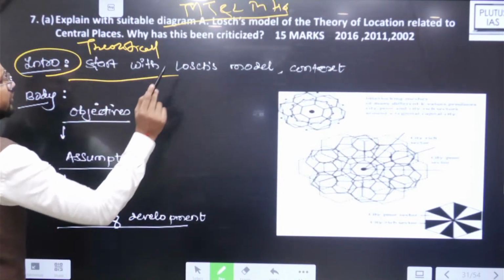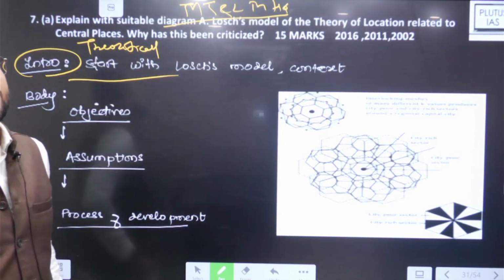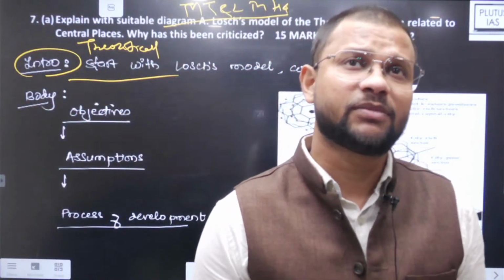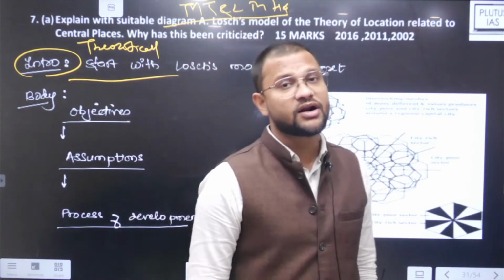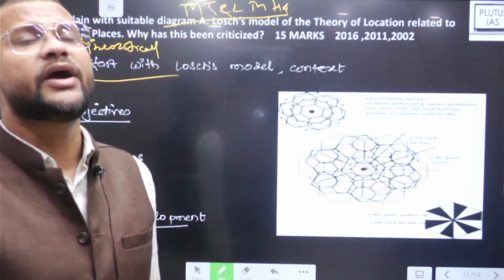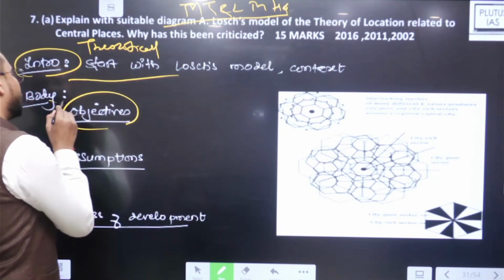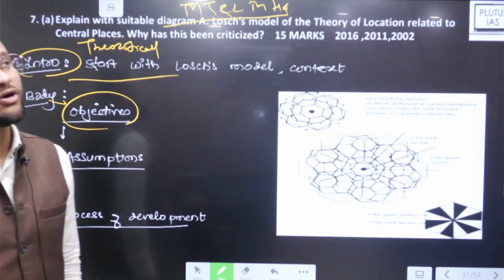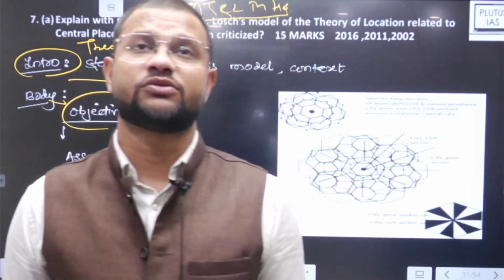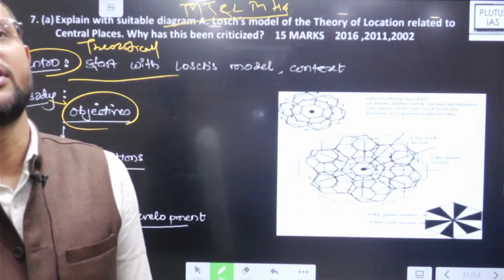So started with the Losch model, and then rightly set the context. He presented his model based on the studies in Germany, then he was relying more on a demand based model rather than a supply based model of Christaller, and then he tried to identify the center places just keeping some objectives, जो कि main body पे तरफ जाएगा. Objectives in a sense is what he was looking for: to identify the best possible location of center place, which region would result into the best possible center place.